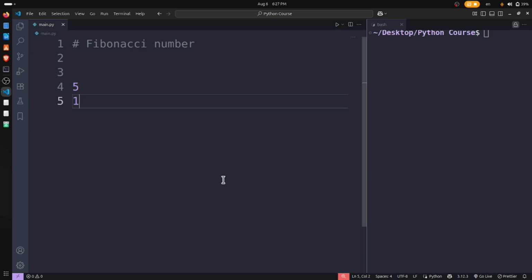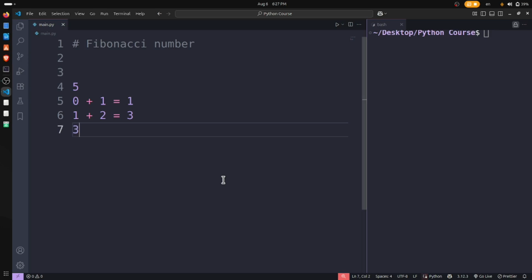Well, 0 plus 1. Here should be 0. 0 plus 1 will be equal to 1. And again, we will have 1 plus 2 will be 3.